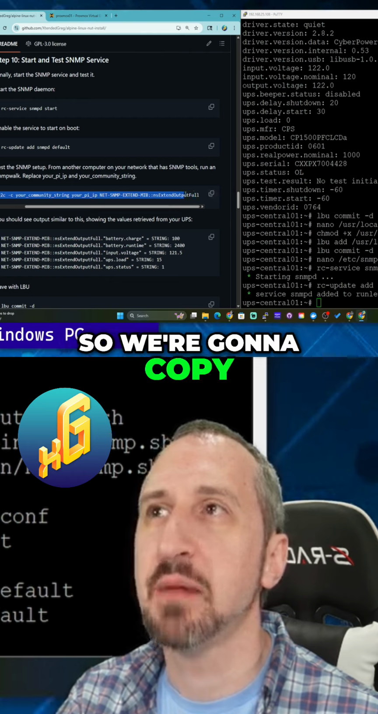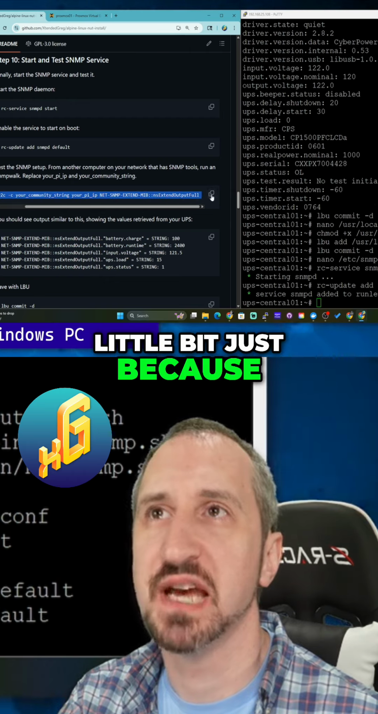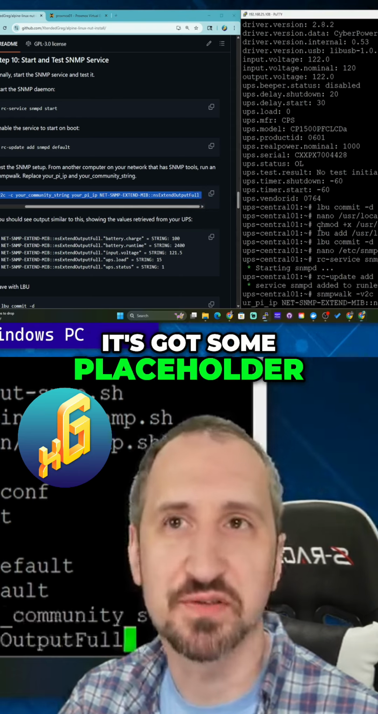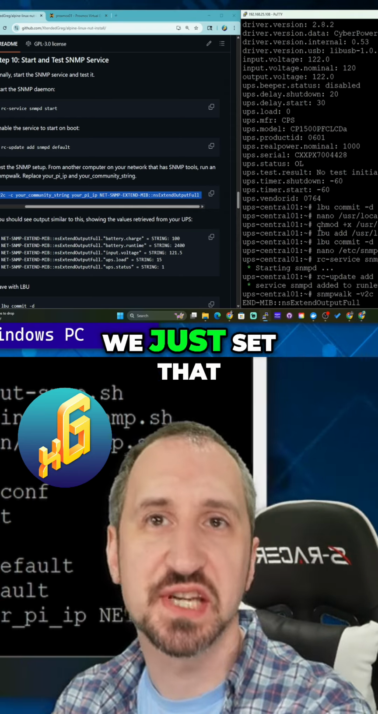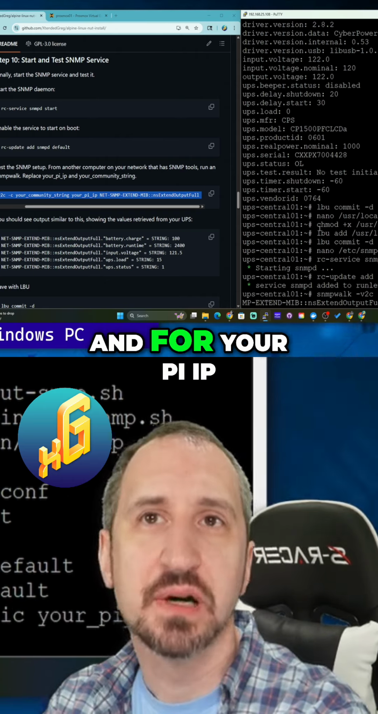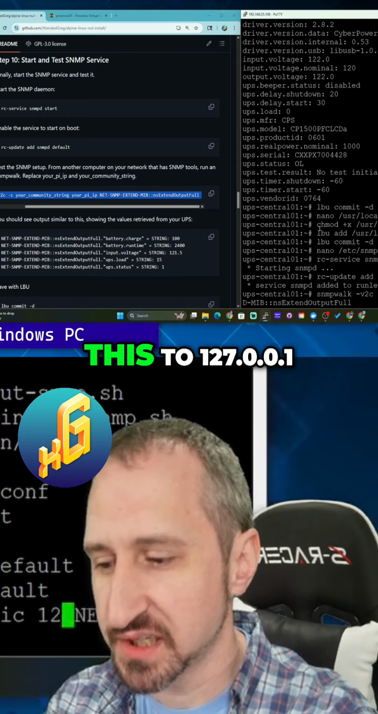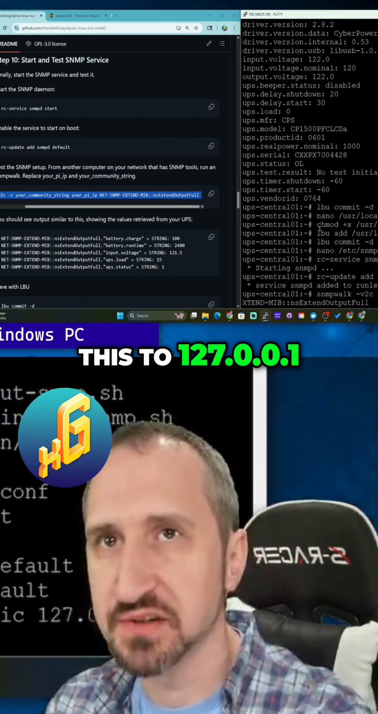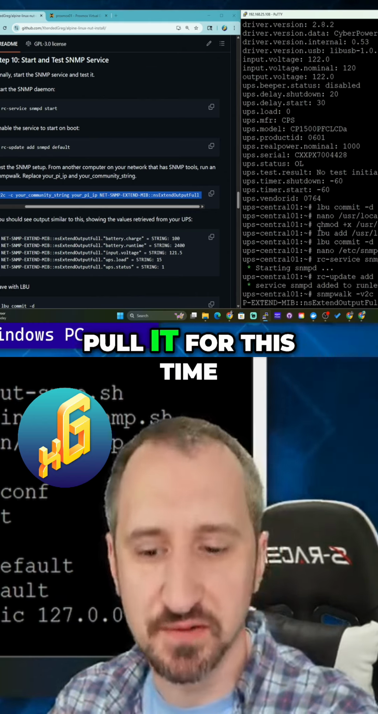test it. So we're going to copy this string up here, but we do need to change it a little bit, just because at the end of the day, it's got some placeholder values in there. So specifically, where it says your community string, we just set that to public. So we need to make this public as well. And for your Pi IP, because we're on the local machine, we're just going to set this to 127.0.0.1, which is the localhost, to be able to poll it for this time.